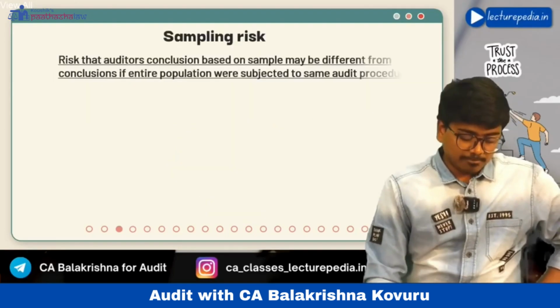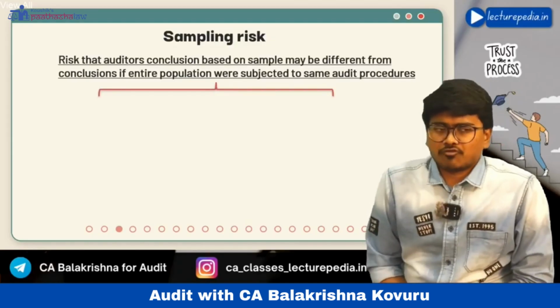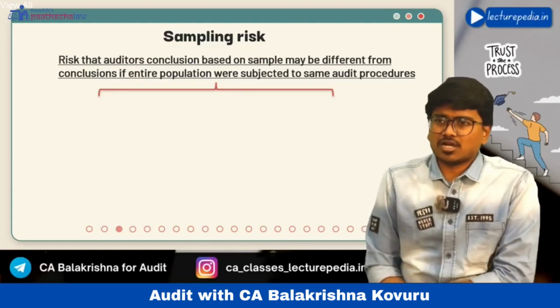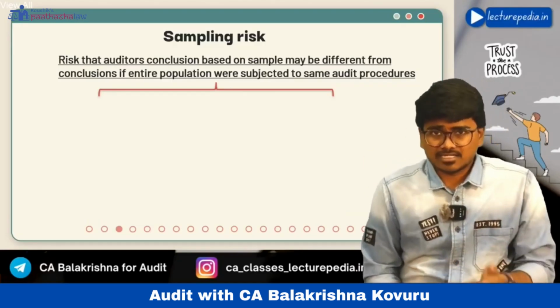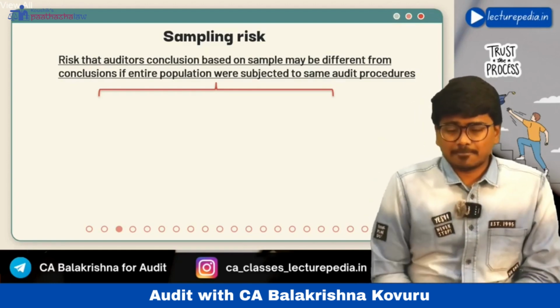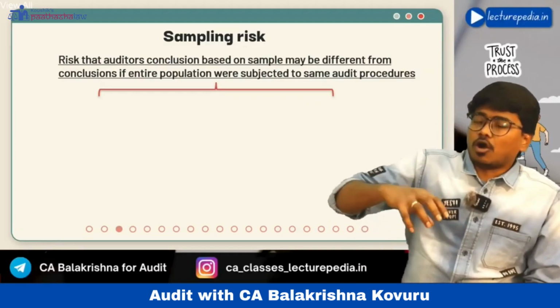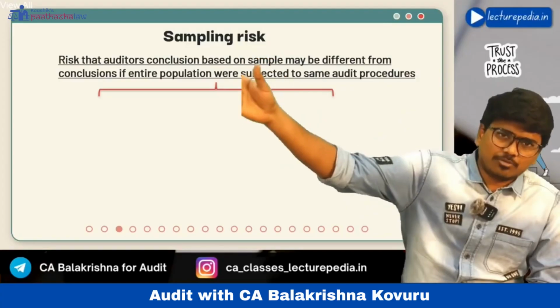Next, sampling risk. Obviously, since you are not performing audit procedures on the entire population, there will be risk, right? That risk will be known as sampling risk. If you had audited the entire population, you would have found out the misstatements in the entire population.